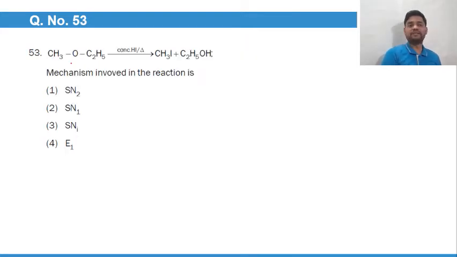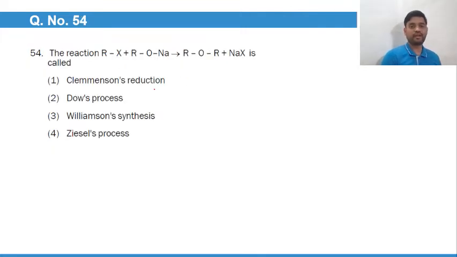Ethyl methyl ether when heated in concentrated HI will give you CH3I and C2H5OH, that is methyl iodide and ethanol. We know that it is an SN2 mechanism because both alkyl groups are small, carbocation formation is not possible, and hence it is an SN2 mechanism. 54. Alkyl halide treated with alkoxide gives you ether, symmetrical or unsymmetrical. This reaction is known as Williamson synthesis.